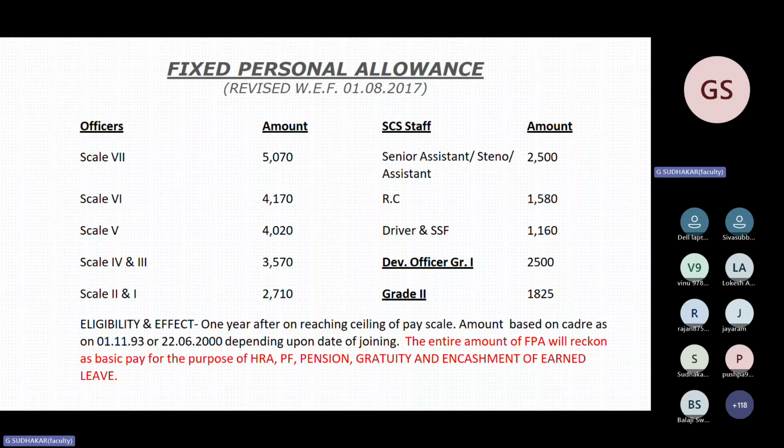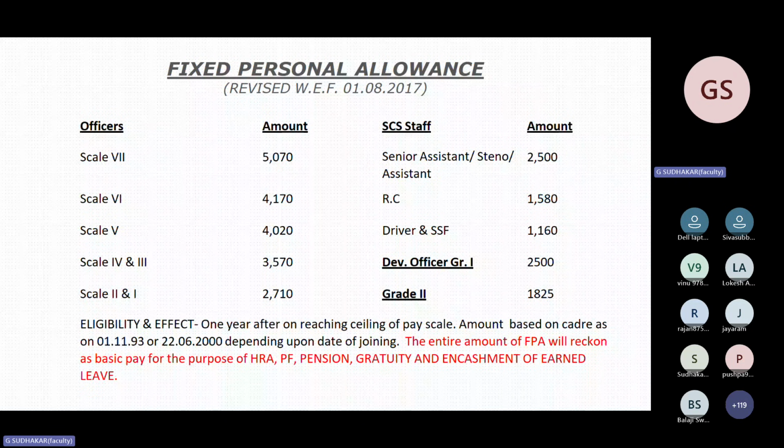Entire amount of FPA will be reckoned as basic pay for the purpose of HRA, PF, pension, gratuity, and not for DA. Remember, for calculating DA, you should not add your FPA. For calculating DA, only basic pay is essential.